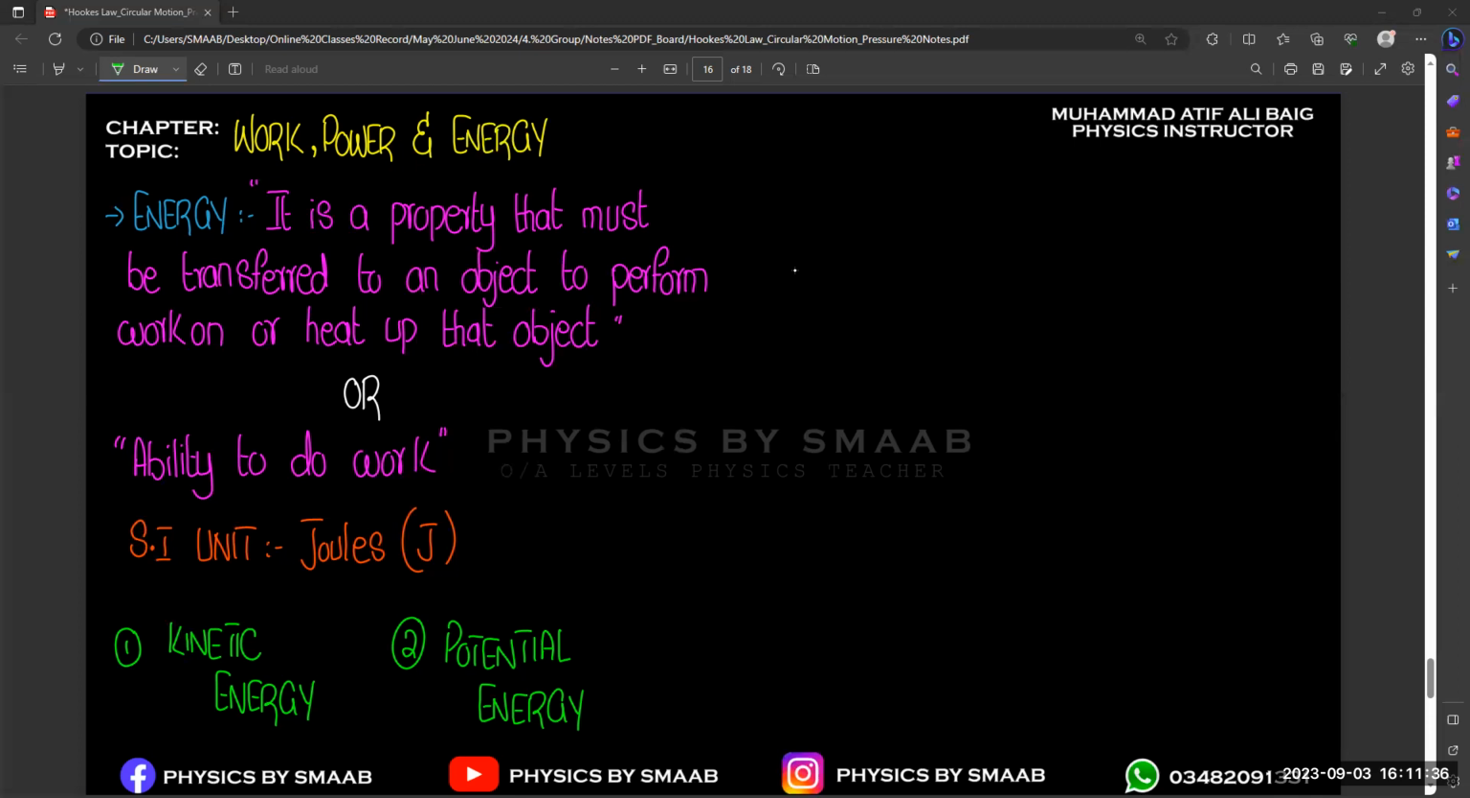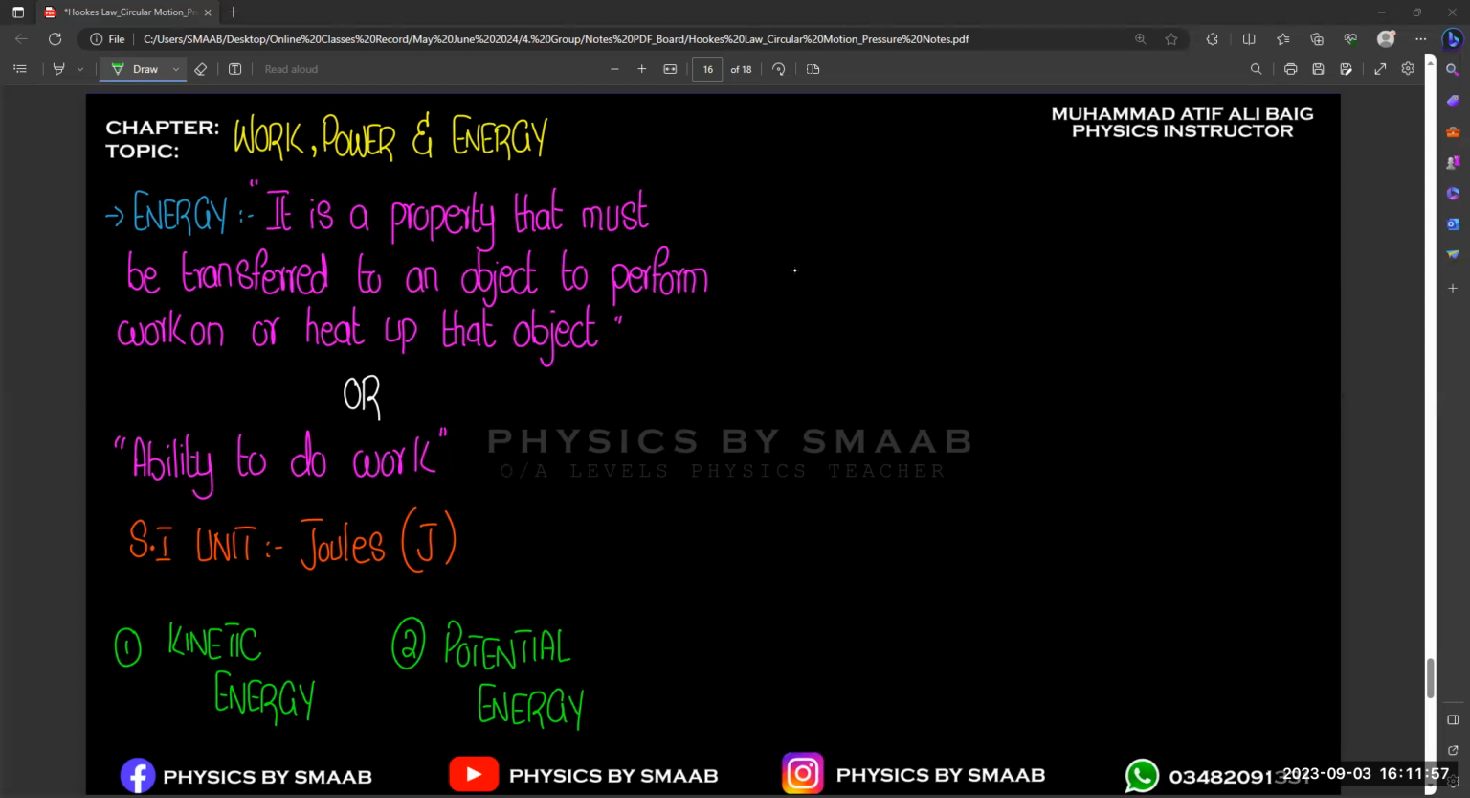Because nothing is 100% efficient. No machine, nothing in the world is 100% efficient. So it means that some part of energy is converted into thermal energy, or heat energy, right? So that's why there is always a concept of heat in the concept of energy.